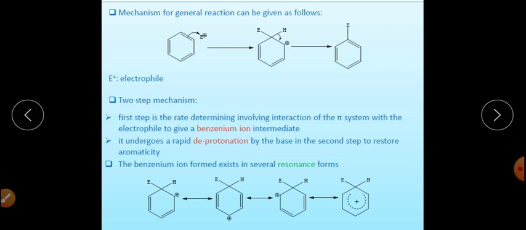And the second one is the isotopic effect, which is another evidence, because the second step is the deprotonation.